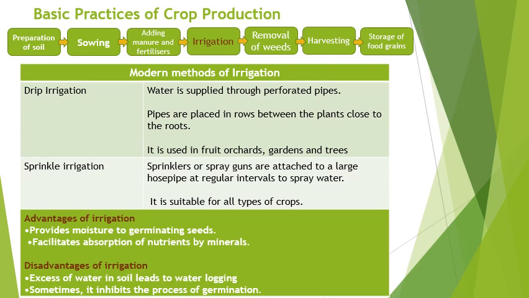Advantages of irrigation: provides moisture to germinating seeds, facilitates absorption of nutrients by minerals. Disadvantages of irrigation: excess of water in soil leads to water logging. Sometimes it inhibits the process of germination.